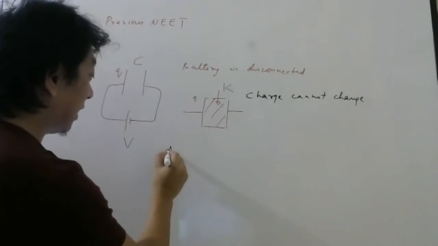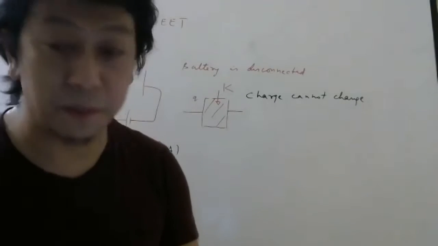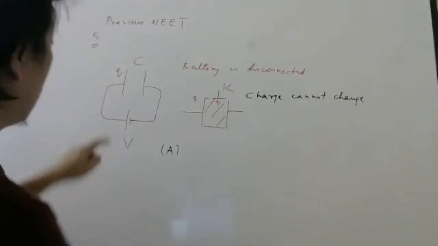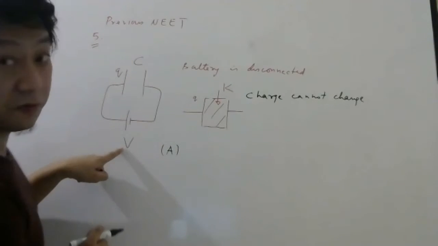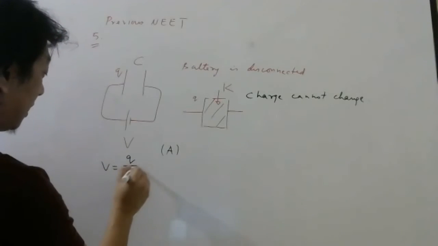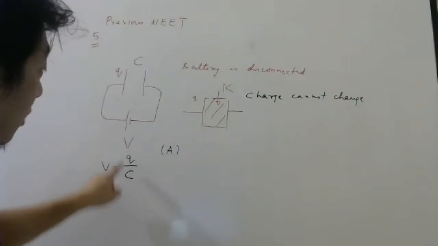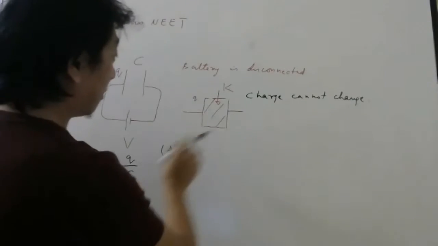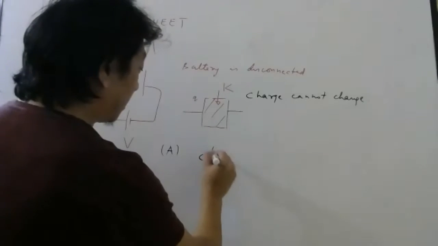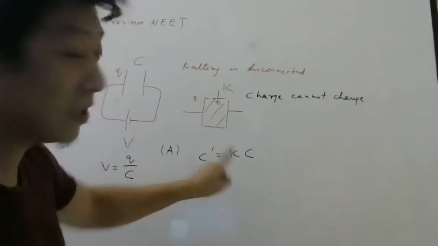So option A, let us check. The potential difference between the plates decreases K times. What was the initial potential difference? V. And that V, how can I write? Q by C. Yes or no? Formula for potential difference for a capacitor, Q by C. Once you remove the battery and you put dielectric, what will be the capacitance? K into C. You know that capacitance will increase.